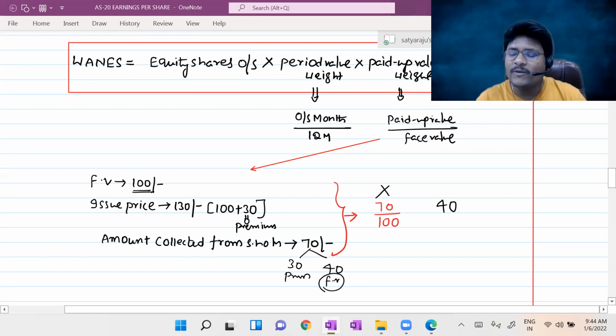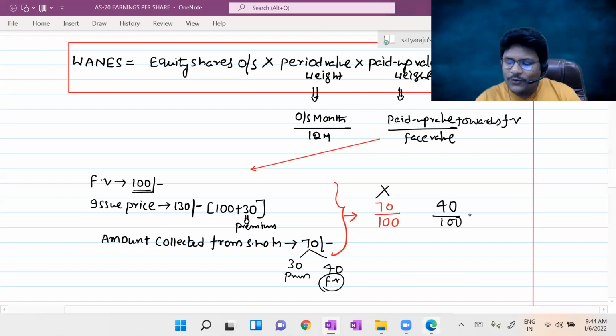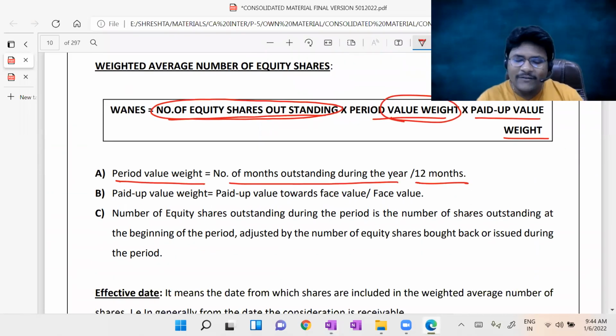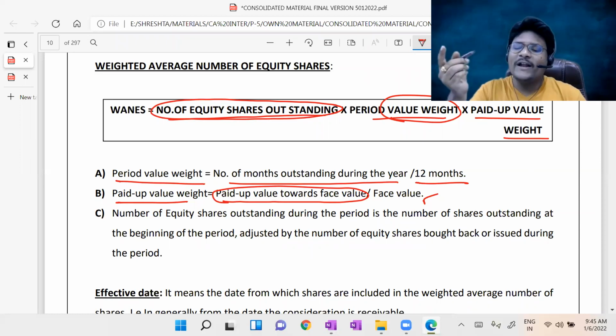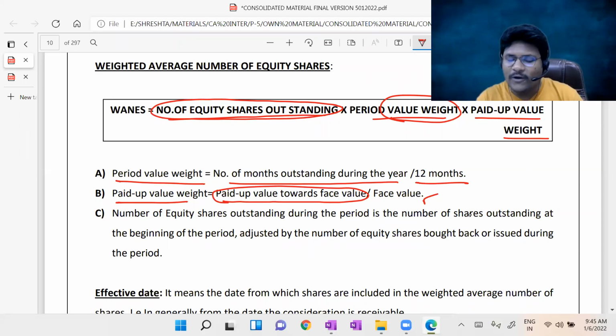Paid up value weight will be, slightly redefined by me, paid up value towards face value divided by face value. That is 40 divided by 100 is the paid up value weight. Now you can check the formula in my material. Clearly I have given: paid up value weight is equal to paid up value towards face value divided by face value. Always you should use the same formula: paid up value out of face value, how much, divided by face value.